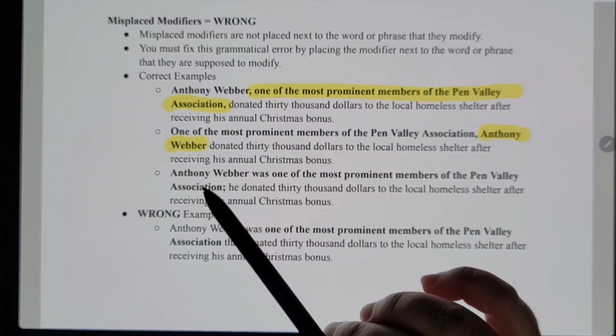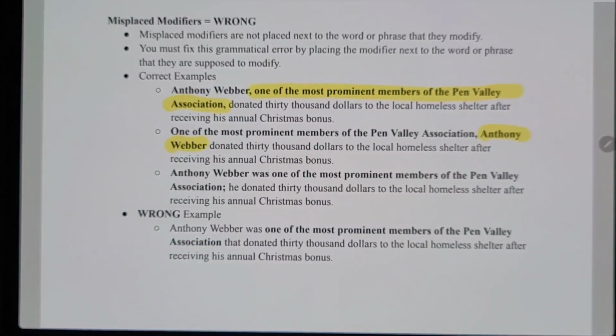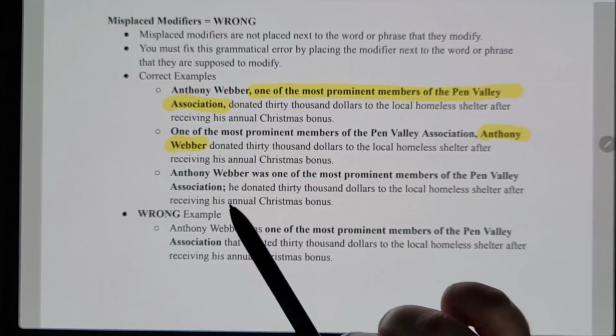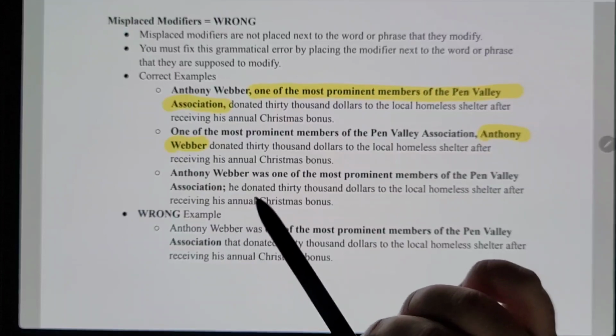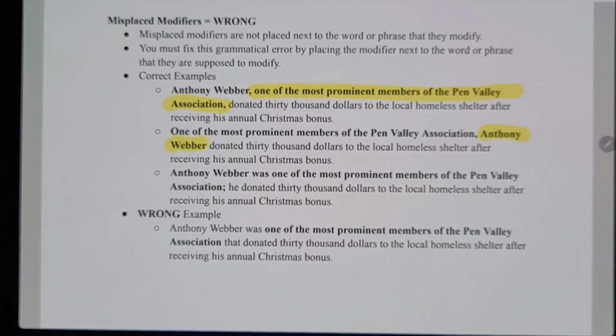We could also correct it to be, Anthony Weber was one of the most prominent members of the Penn Valley Association, and that could be its own sentence. That's why you could follow it up with a semicolon or a period. And then you would say, he donated $30,000 to a local homeless shelter after receiving his annual Christmas bonus. That way you're clearly separating the ideas so that it's not misinterpreted, and we correctly interpret it as Anthony Weber being the only one out of these prominent members who donated that $30,000. He just happens to be a part of this Penn Valley Association, but he's the only one that donated $30,000.